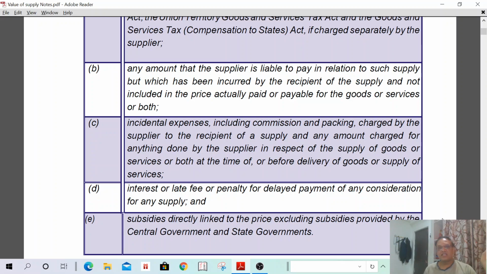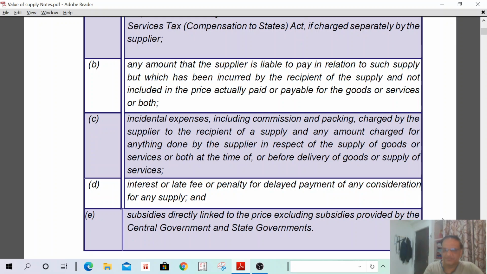Incidental expenses like packing, transport, and insurance shall be included in the value of the supply. Late payment, penalty, or fine for any consideration shall also be included in the value of the supply. Third, subsidies given by a third party shall be included in the value of supply, but subsidies given by the central government or state government shall not be included. Understand? Next.